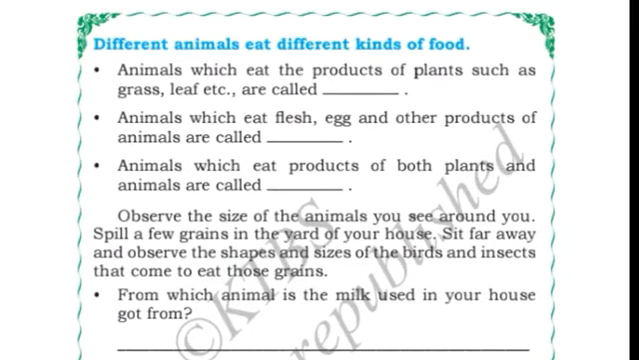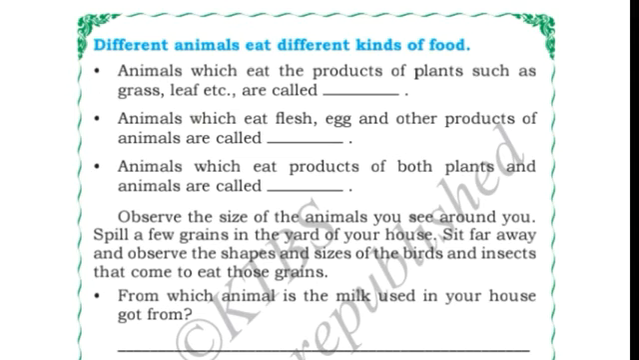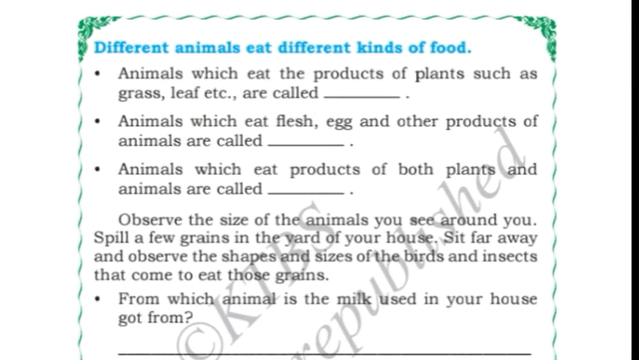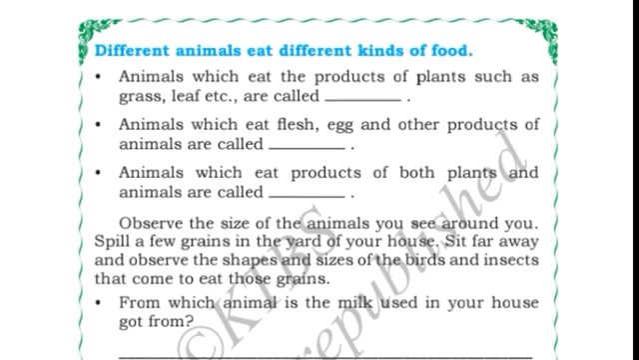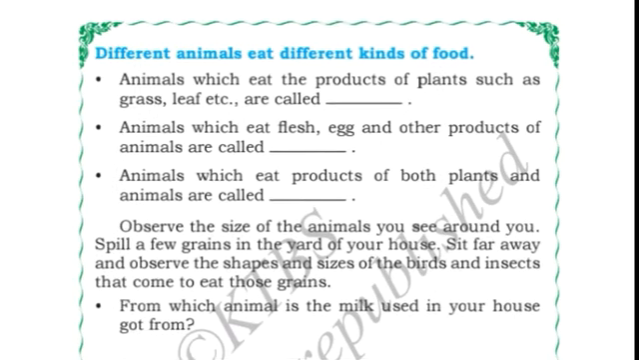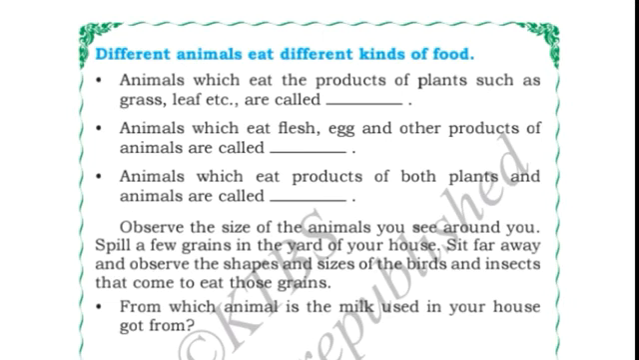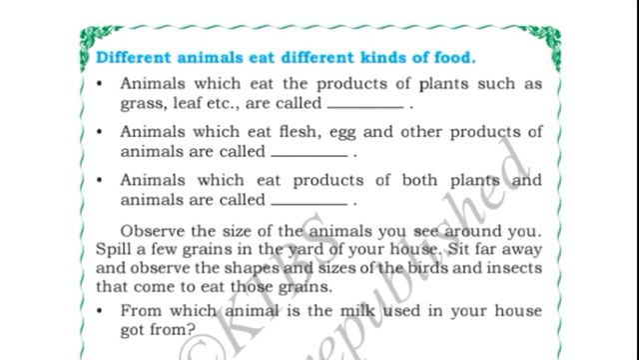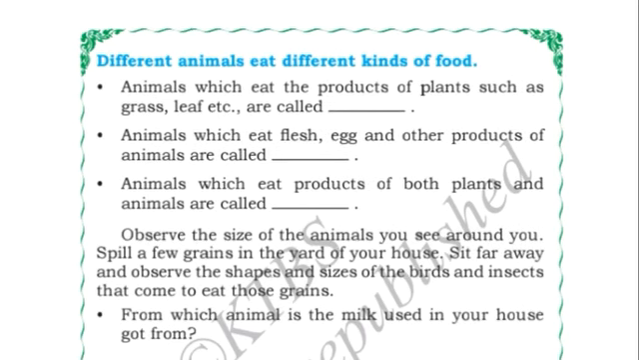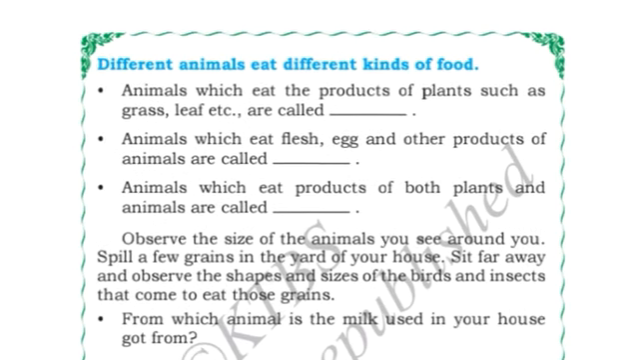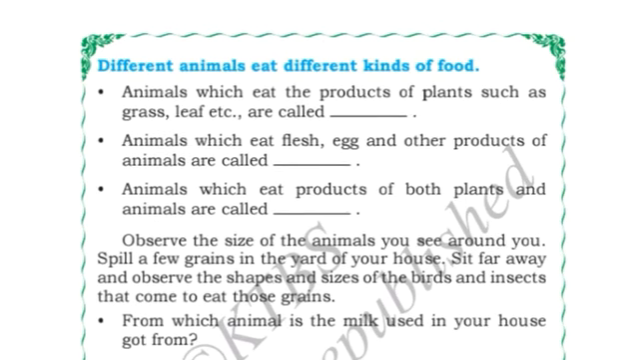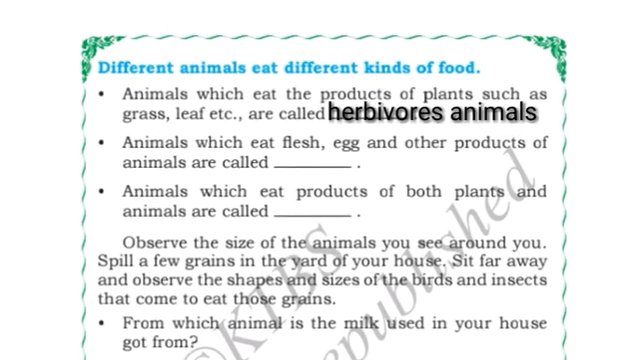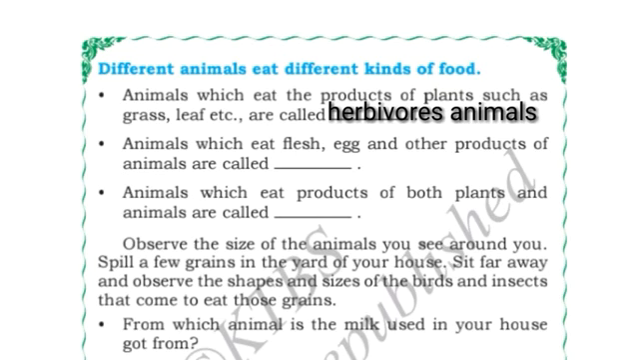Here different animals eat different kinds of food, right? Based on what the animals eat, the animals are classified into three groups. This one we have already studied in the third standard. So here let us fill in the blanks. Animals which eat the products of plants such as grass, leaf, etc. are called dash. Animals which eat herbs are called herbivorous animals.